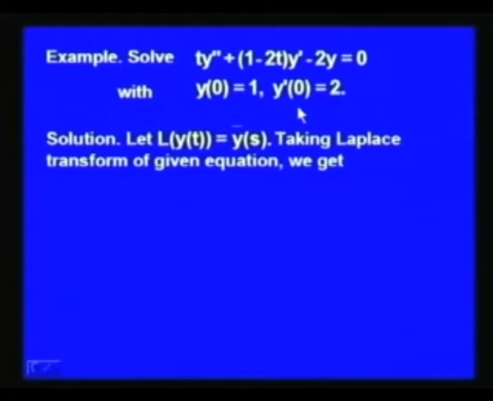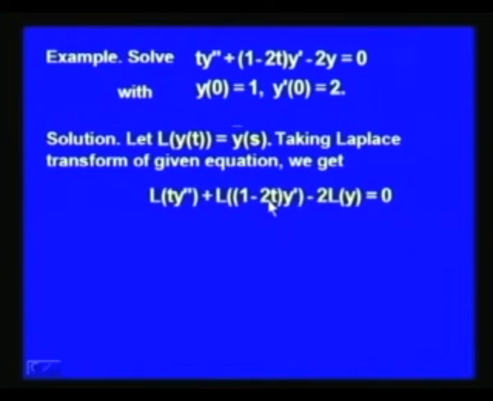Let us denote the Laplace transform of y(t) by y bar(s), and then when we take the Laplace transform of the given differential equation, we get the Laplace transform of t y double dash plus the Laplace transform of (1 minus 2t) y dash minus 2 times the Laplace transform of y equal to the Laplace transform of 0, which is equal to 0. This follows using the linearity of the operator L.